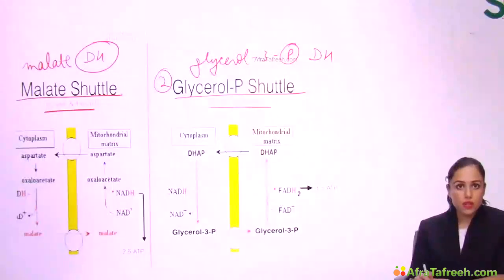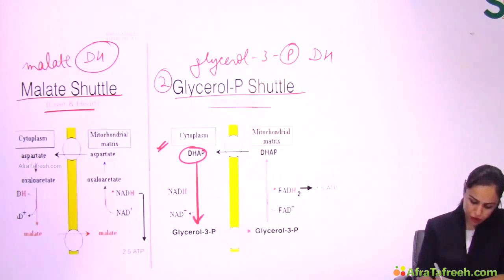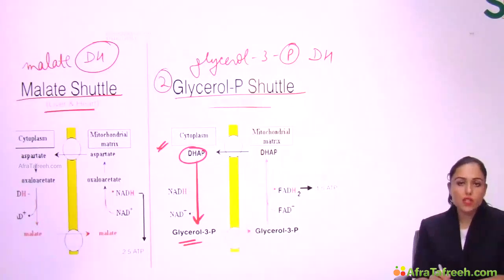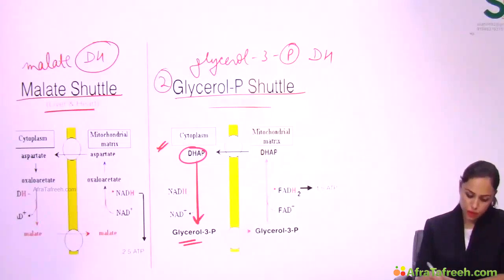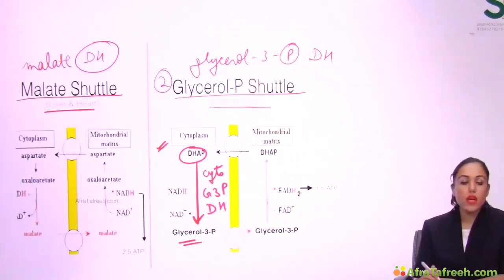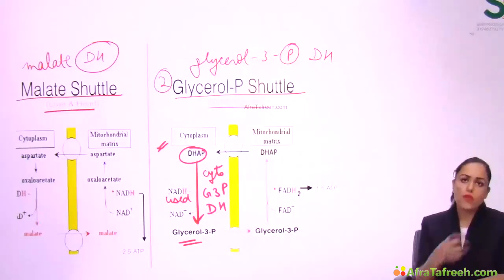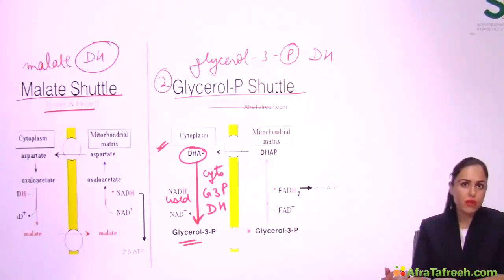Now see the other shuttle, the glycerol phosphate shuttle. In the glycerol phosphate shuttle, in cytoplasm, DHAP forms glycerol 3-phosphate. DHAP is dihydroxyacetone phosphate, and that will form glycerol 3-phosphate. The name of the enzyme is cytoplasmic glycerol 3-phosphate dehydrogenase. And here NADH is used. Every time in a shuttle in cytoplasm, NADH will be used, obviously. We have to take this NADH into mitochondria.